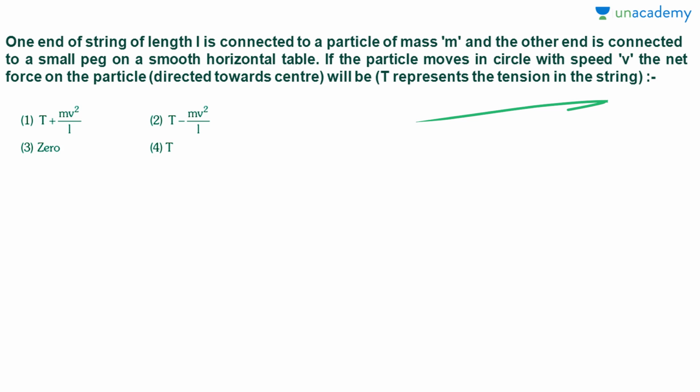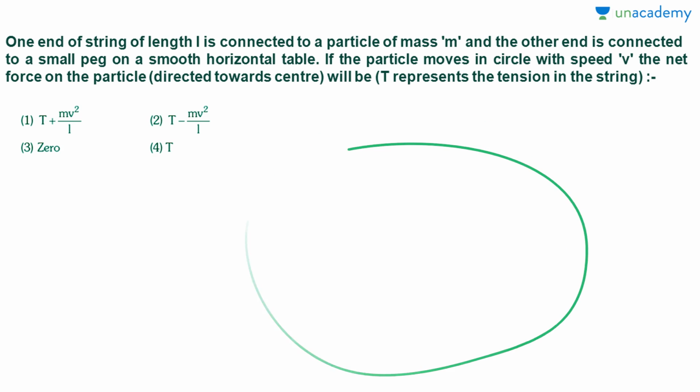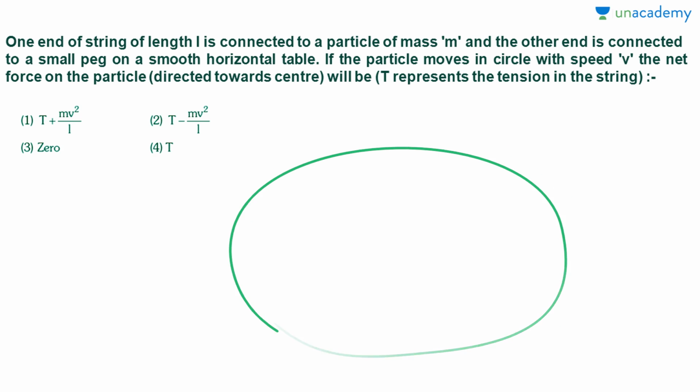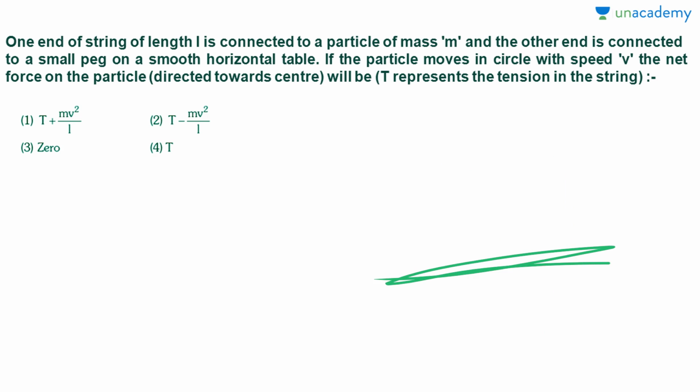Now this is the situation: suppose this is the peg and this is a smooth horizontal table, and this is the string, and a mass m is connected and it is revolving. It is doing a circular motion with speed v, and T is the tension in the string.